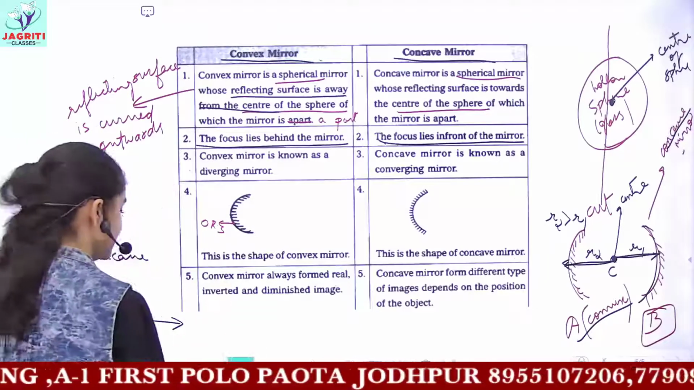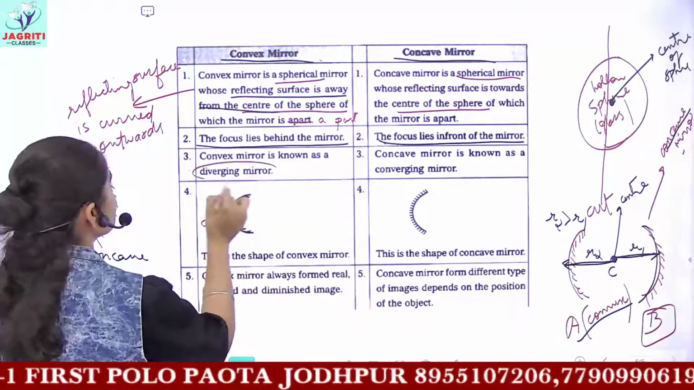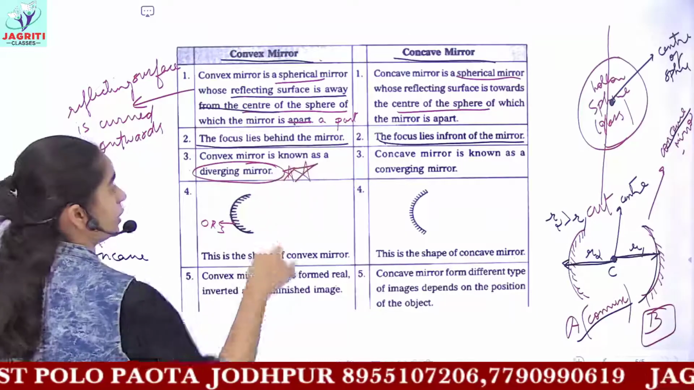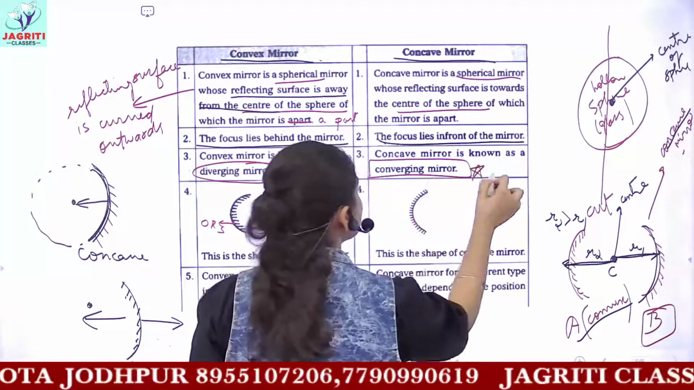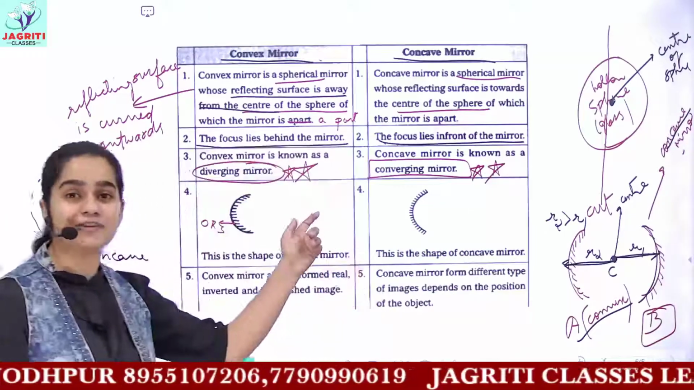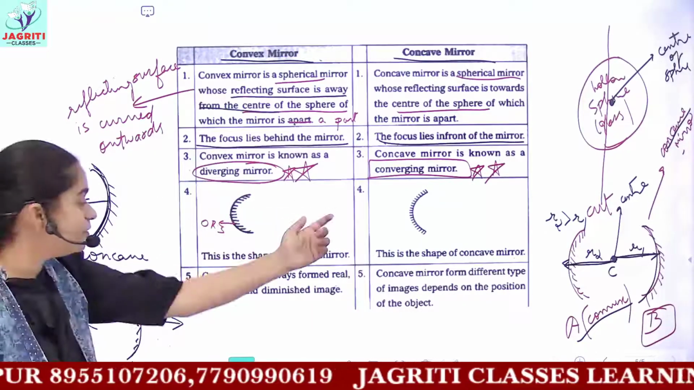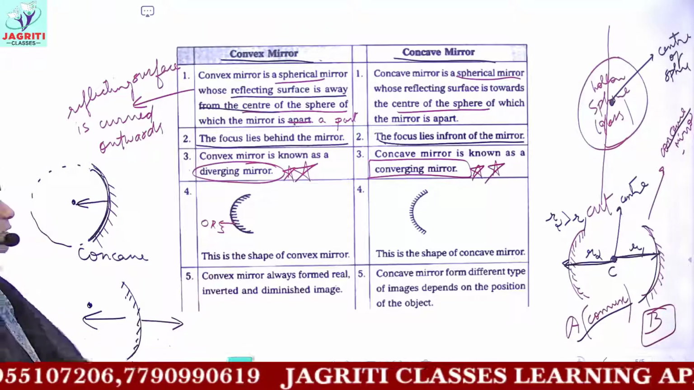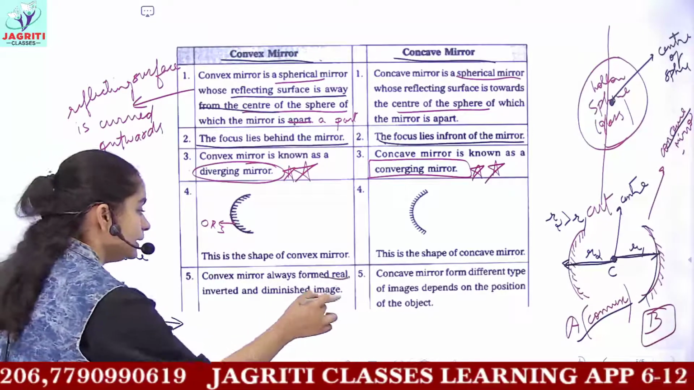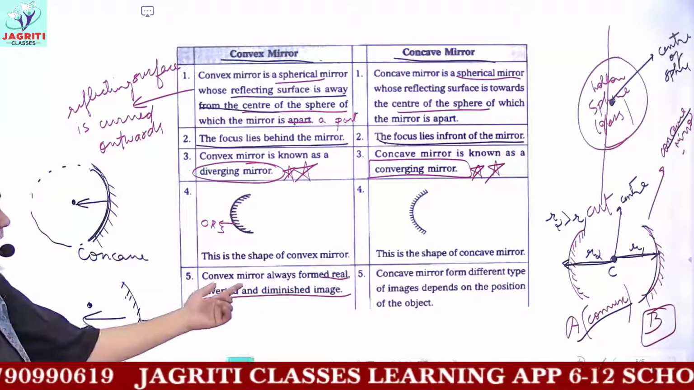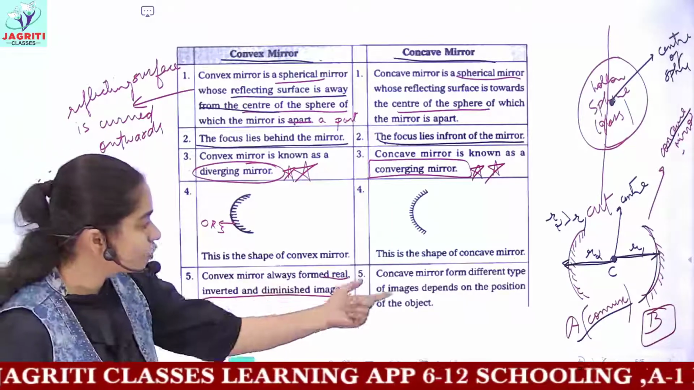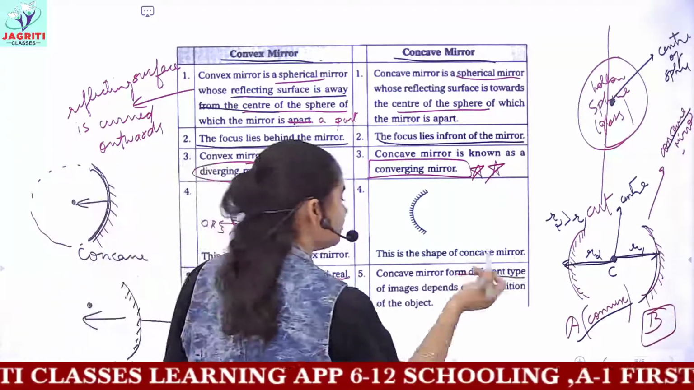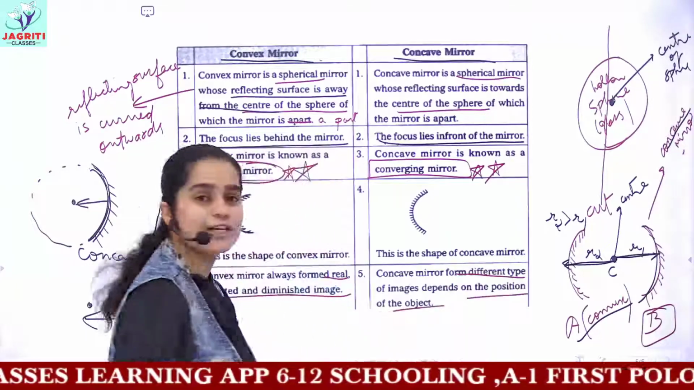An important term here is, the convex mirror is known as a diverging mirror. This is very important. Whereas the concave mirror is known as a converging mirror. We'll be discussing what we mean by the terms diverging and converging. Shape we have already discussed. Convex mirrors always form an image that is virtual, erect and diminished, whereas a concave mirror forms different types of images depending on the position of the object.